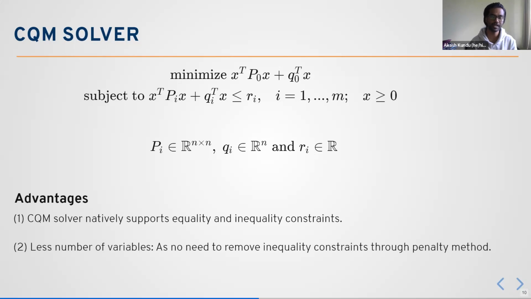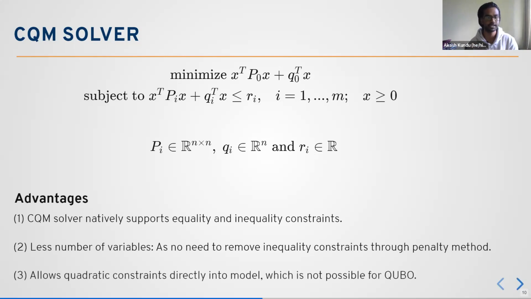And it needs fewer variables, because as Ludmila presented in a slide, there is a penalty method: because we have these inequality constraints, we need to make them equality. But we don't need to do this in the CQM solver, so that's why we need fewer variables. And third, it allows quadratic constraints directly, which is not possible in the quadratic unconstrained binary optimization problem, because we need to make the problem unconstrained.